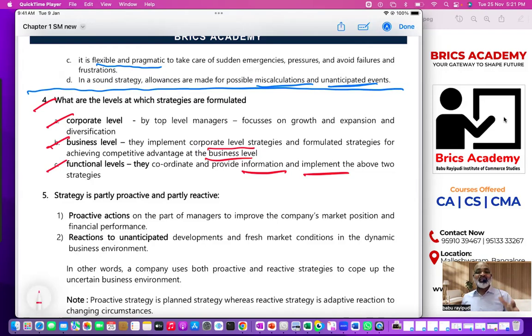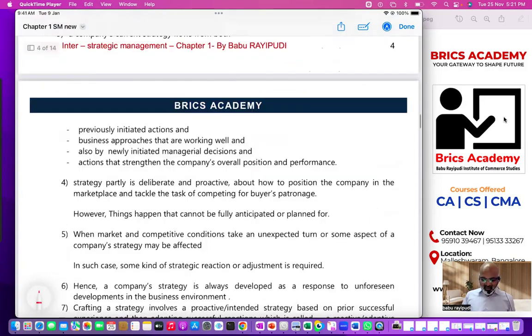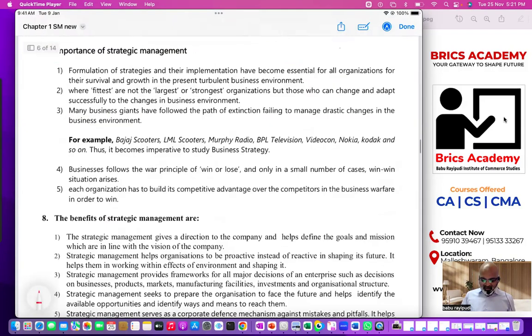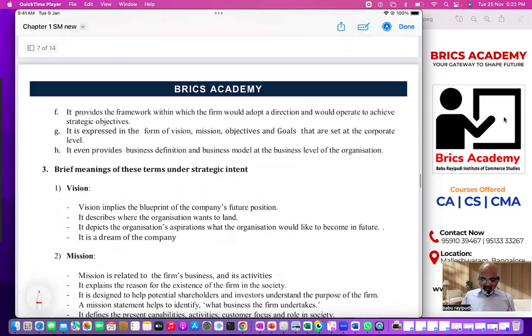Sentence formation need not be exactly how it is there in the textbook, but the terms you have to use. All right, that is clear. Okay, how many levels do we have? 3 levels. Those 3 levels are in the same material I provided last, because I'm following exactly your institute material.